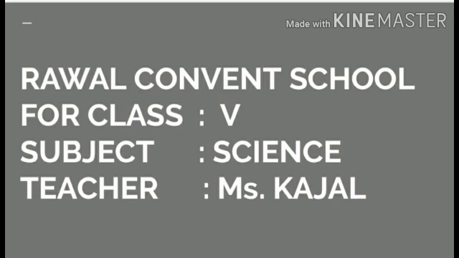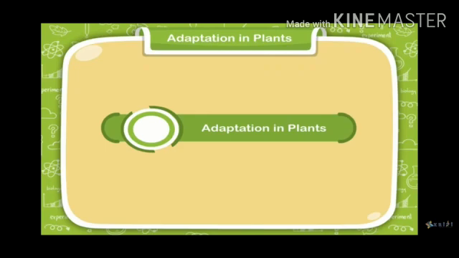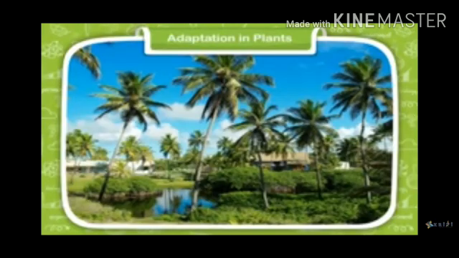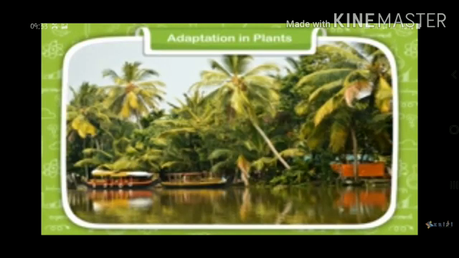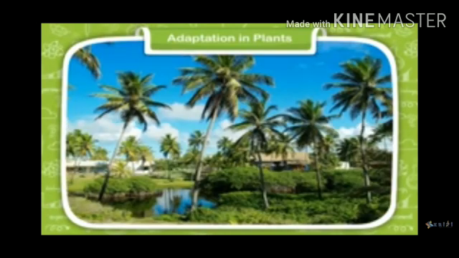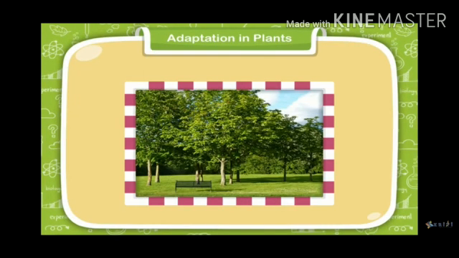So today we will study about adaptations in plants. You see coconut tree, pine tree in other parts of India. Like coconut tree grows in the coastal plains and pine tree grows in the hilly areas. Many trees grow in different parts of India.